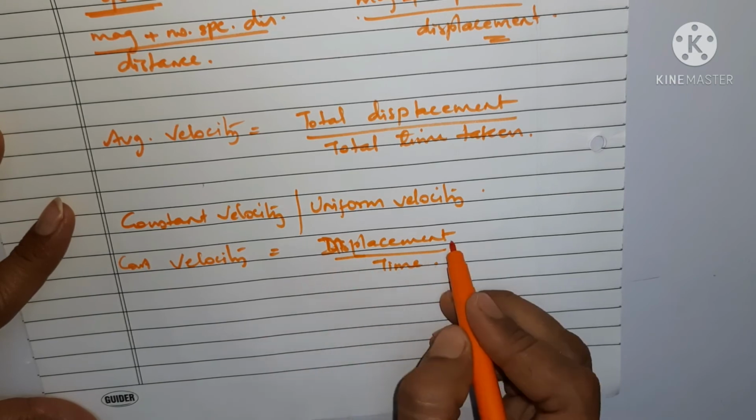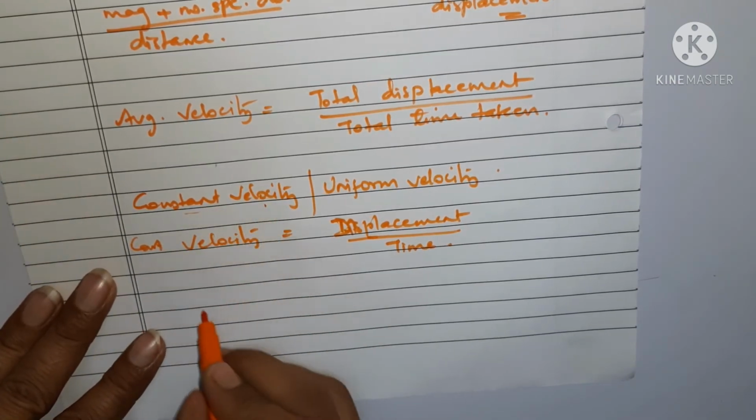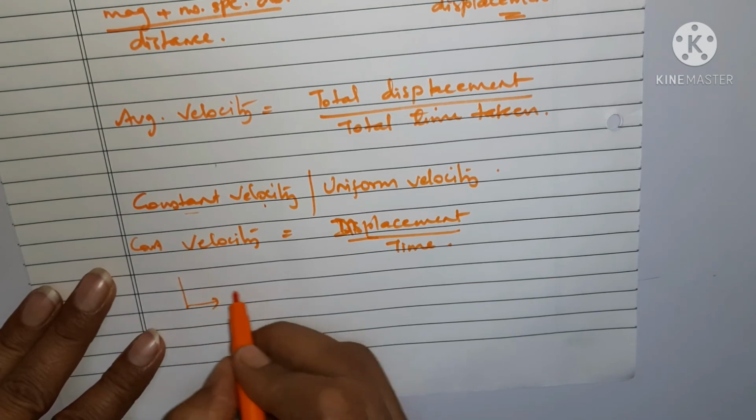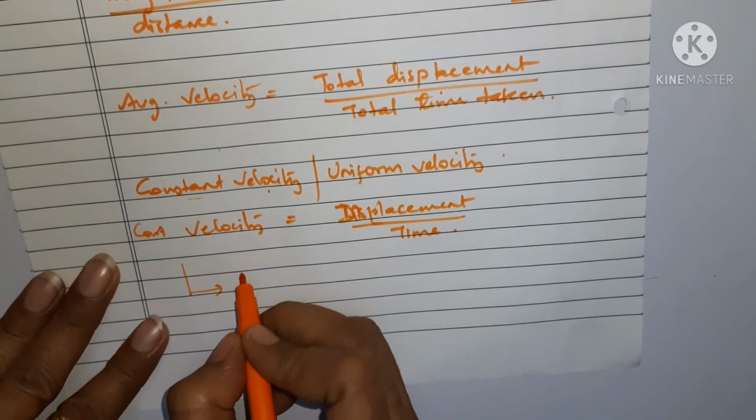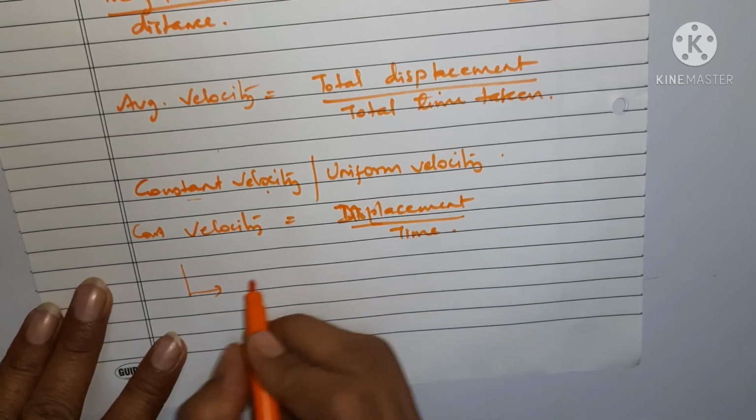When we are writing constant velocity, it means the moving object is covering equal distances in equal intervals of time.